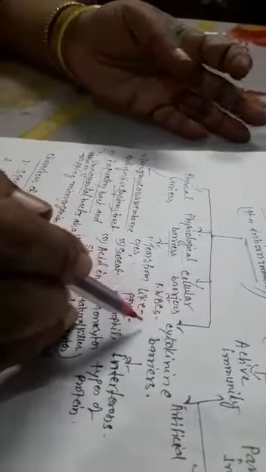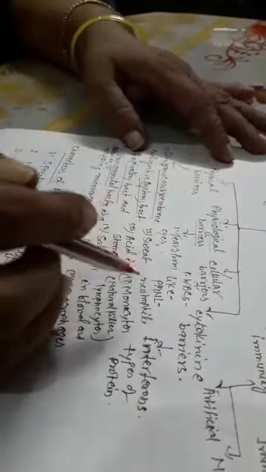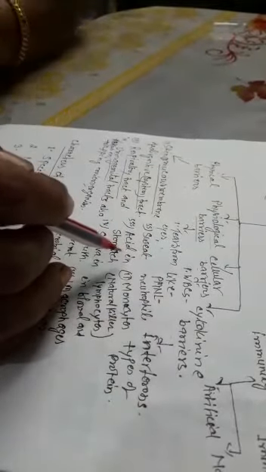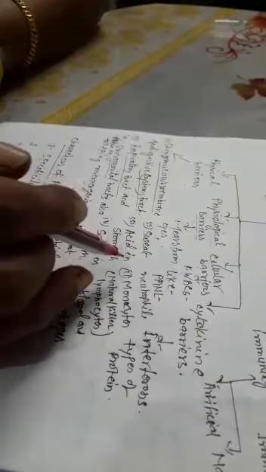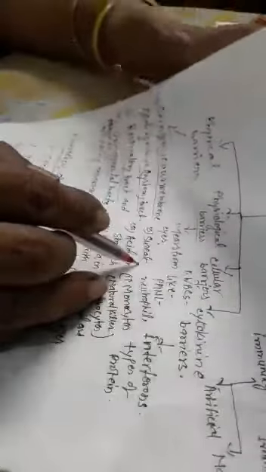Cellular barriers include WBC. Cellular barriers include special types of cells in our body which kill the disease-causing agents.